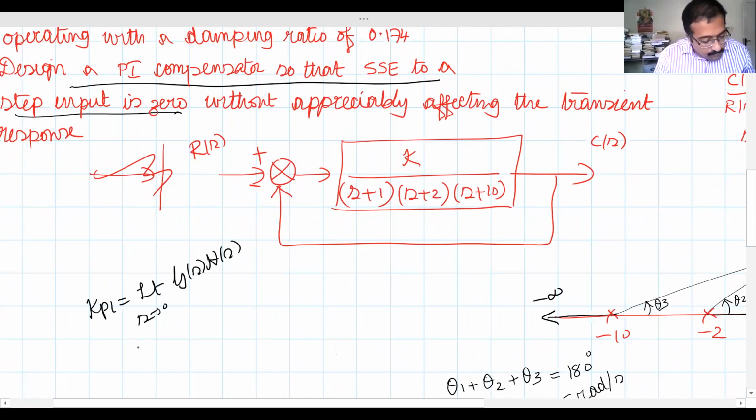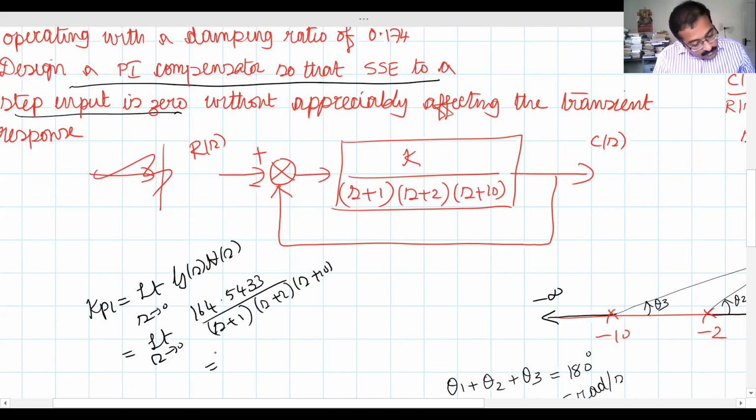Okay. K value, we had found our K value as 164.5433 divided by S plus 1 into S plus 2 into S plus 10. So you will get this value as 8.2271. So what will be the steady state error? 1 by 1 plus Kp1. That will be around 0.1083.